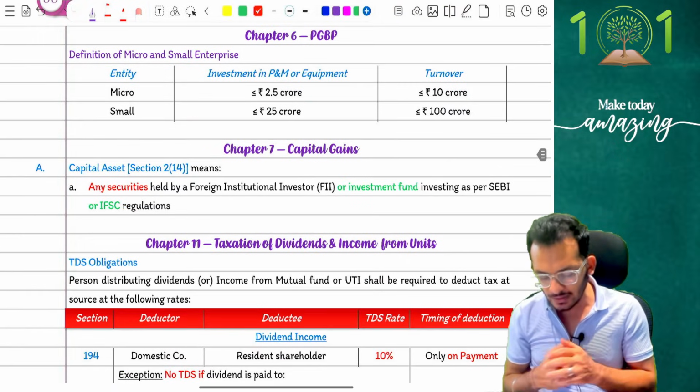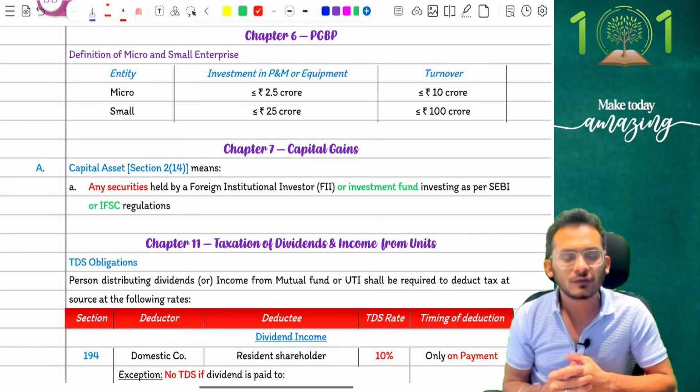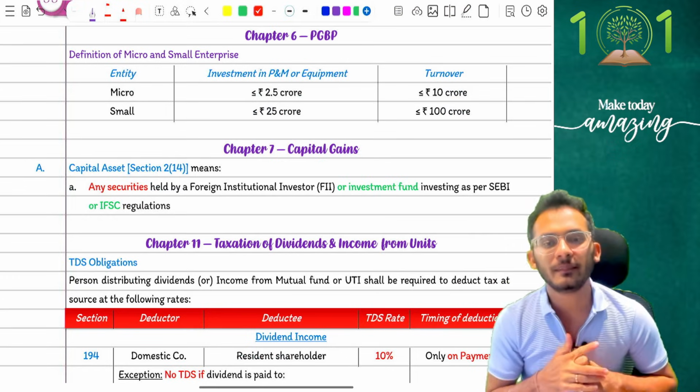Chalo. Let's move on forward. The next amendment which you have, people, is the amendment coming in chapter 6, which is your PGBP topic. Now, there is no significant amendment, but there is a small amendment when it comes to the